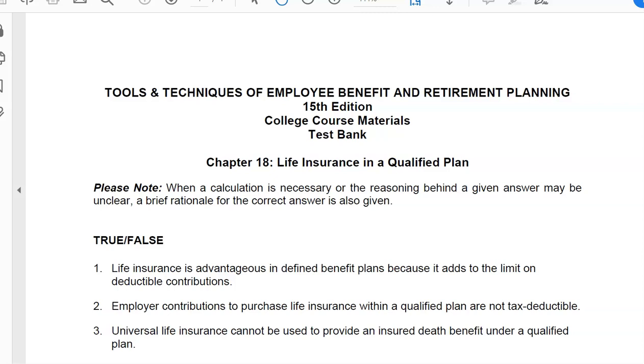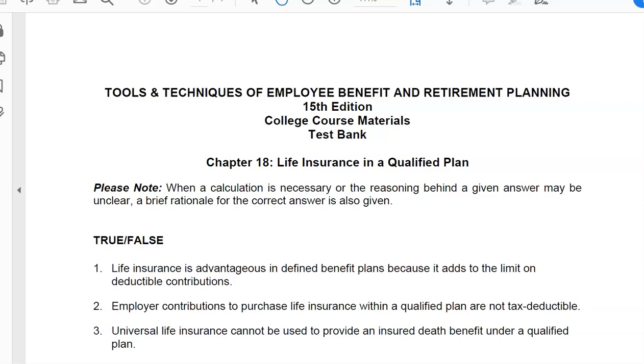Number 2, employer contributions to purchase life insurance within a qualified plan are not tax deductible. Well, that is false. Life insurance within a qualified plan is tax deductible for the employer.